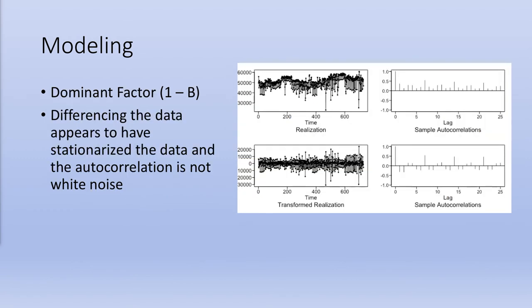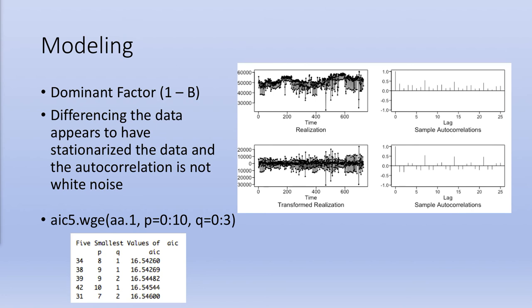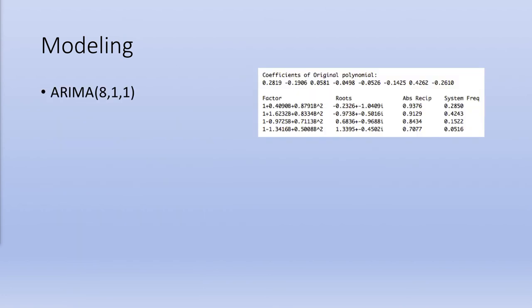Since we did see that dominant 1-B factor in wandering behavior, we decided to difference the data, and it appears to have stationarized the data. We ID'd the model with p equals 0 to 10 to capture the suspected seasonality of 7, and both AIC and BIC scored an ARMA(8,1) with the lowest score. So we moved forward with that and modeled an ARIMA(8,1,1).